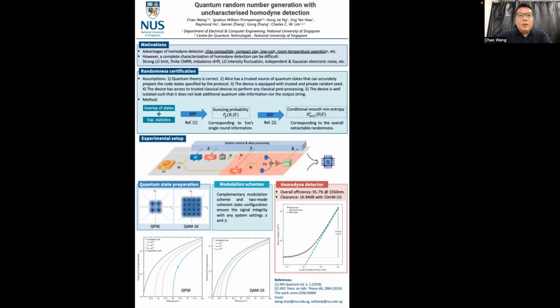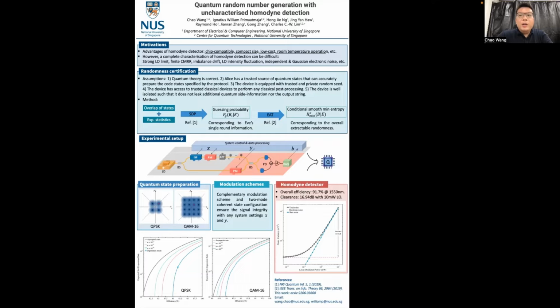First of all, we know that the homodyne detector has some appealing features for quantum cryptography and quantum information applications, such as it is chip compatible, it has compact size, it has low cost, and it can operate at room temperature. However, it is also known that the full characterization of the homodyne detector can be difficult in practice.